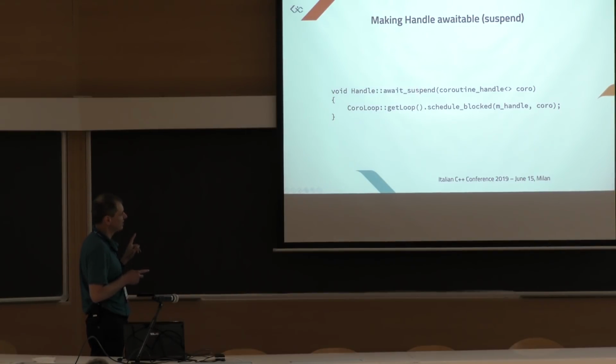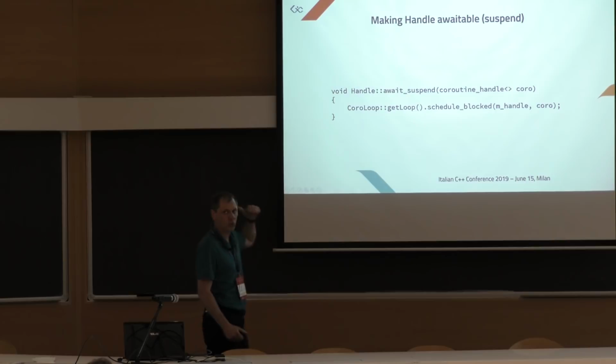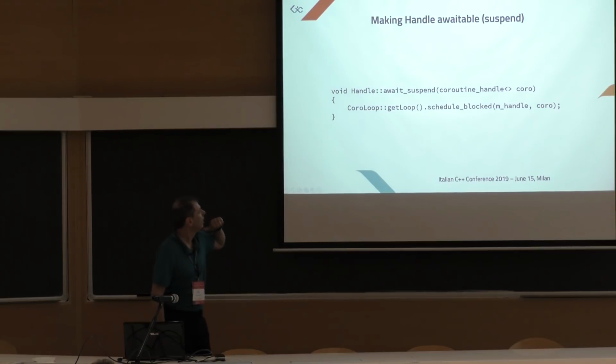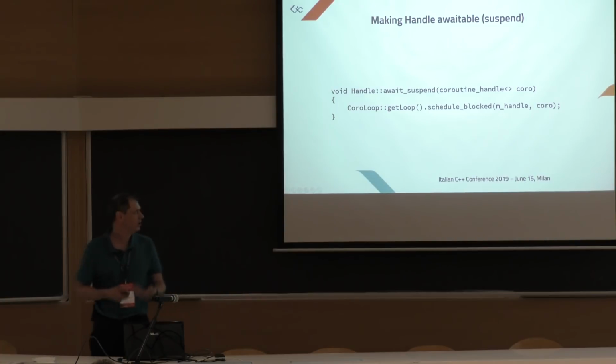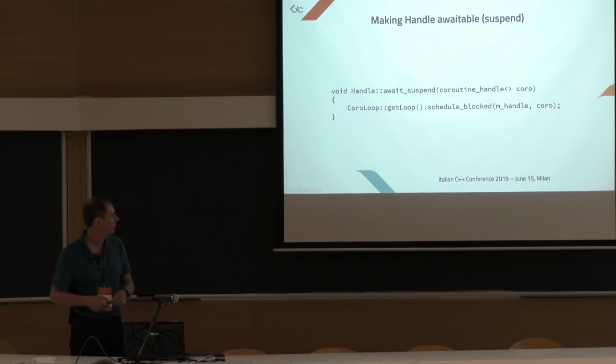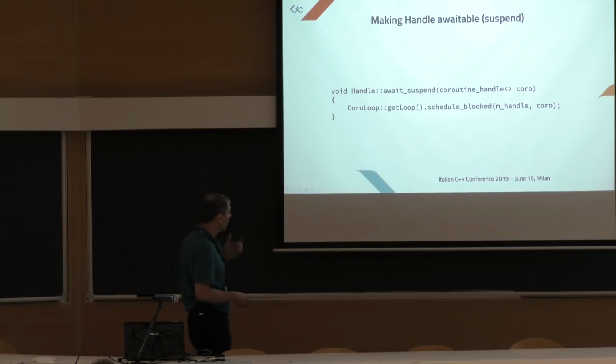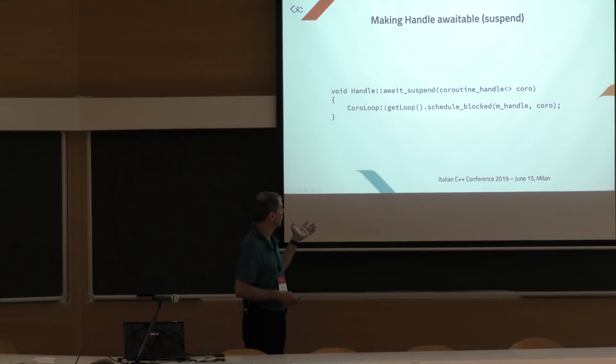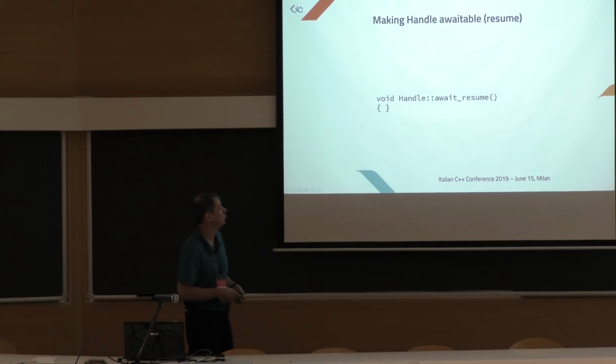The coroutine is suspended, but the handle to the coroutine that is being suspended is given to the coroutine loop, saying that it is blocked by this handle. And the code that we saw before in the coro loop will resume the coroutine only when the handle becomes signaled. The last thing to do is to resume.